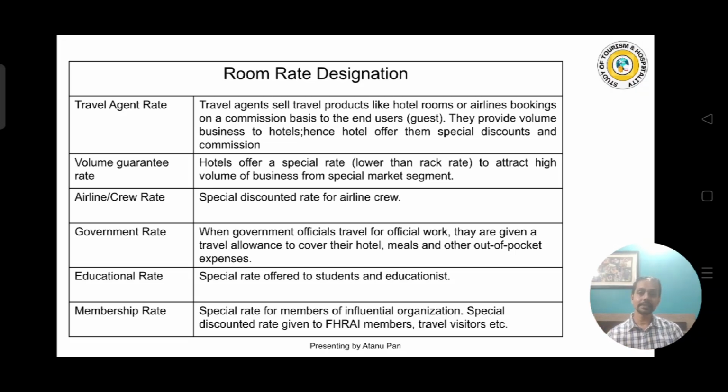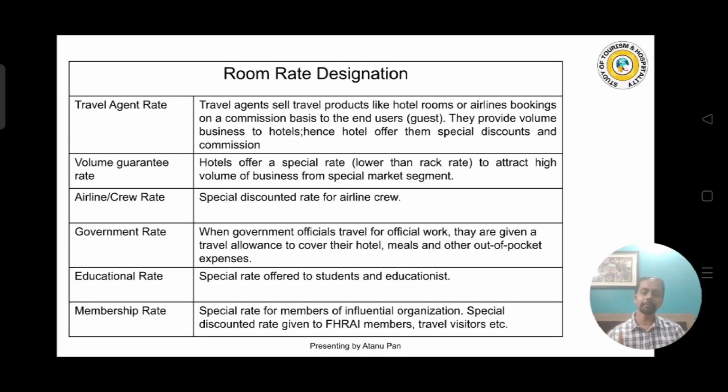Okay. Next is the government rate. This is given to government officials who travel for official work. Any government individual, when they are traveling from one place to another for any official work, is also given rooms at a discounted rate. That is called government rate. Next is the educational rate. It is very easy. Suppose you are going for an excursion as a student, so the hotels give the student rooms at a discounted rate. That is called educational rate.